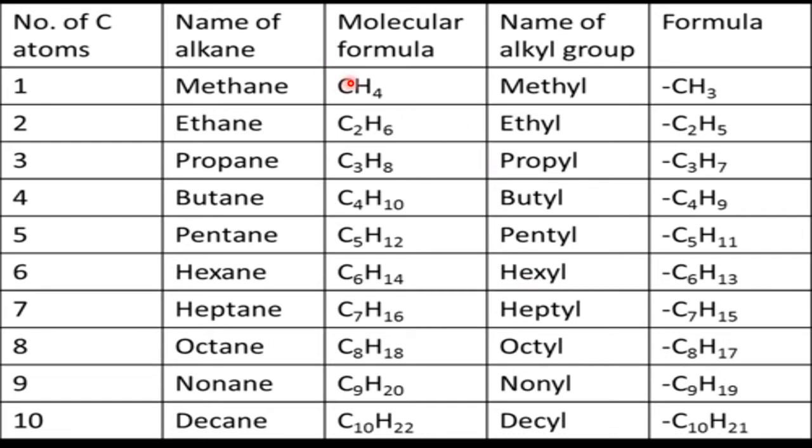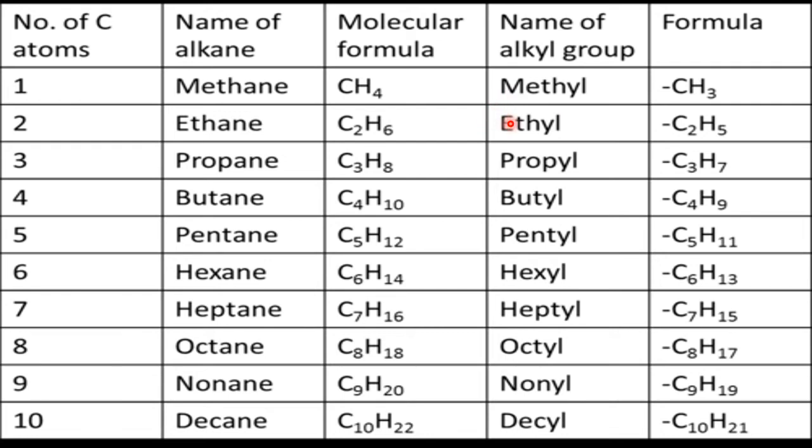Methane, one hydrogen less, CH3. Why the dash here? One H is less here, so still one bond has to form. Methane is stable; this is highly unstable because still one bond has to form. So alkyl groups are highly unstable and highly reactive. If H comes, again methane forms. If chlorine comes, methyl chloride. If OH comes, alcohol. So depending upon which group is coming to the methyl, a variety of compounds are formed. That's why they are called highly reactive species, highly reactive groups.